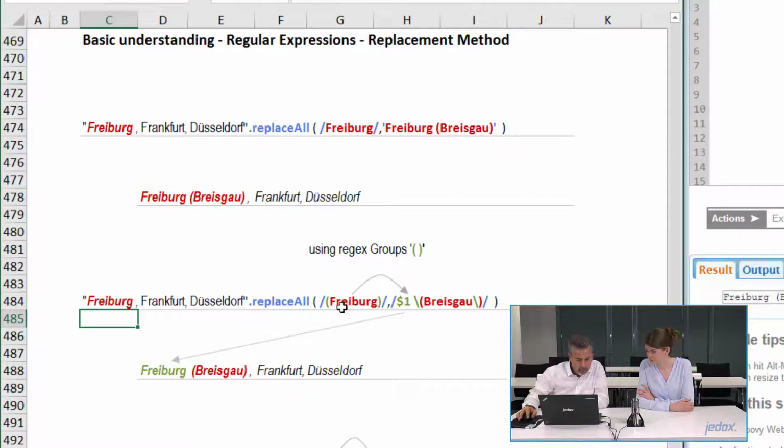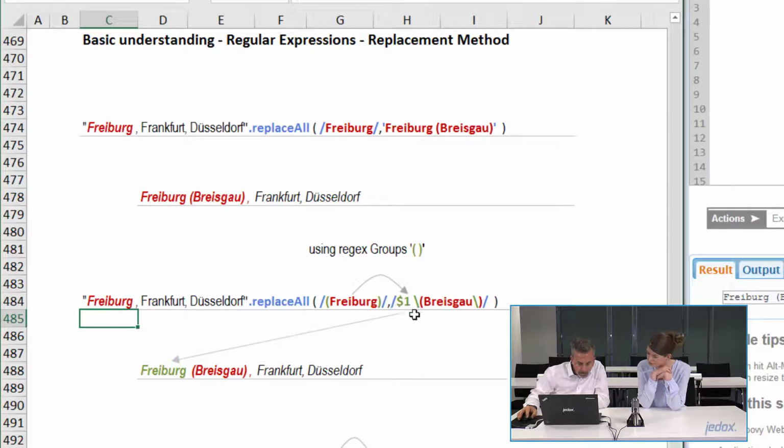We have the search string as a regular expression still available. The difference is that now we are using grouping, the parentheses. So Freiburg is now surrounded by parentheses, so it's a group now. And this allows us to do so-called back references in our replacement string to the captured group information.